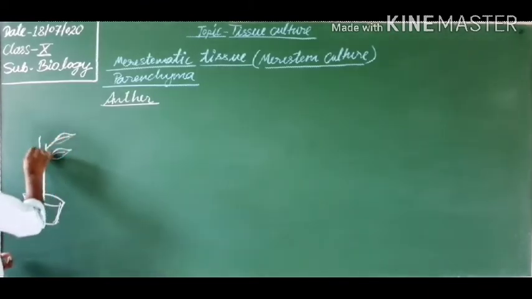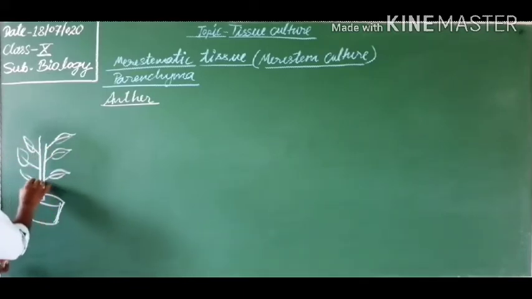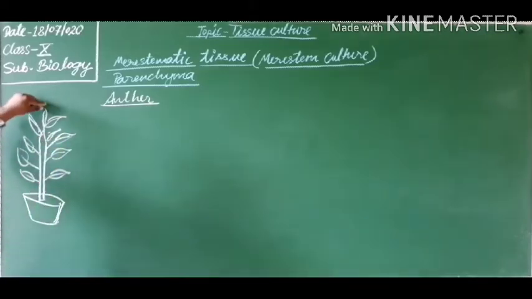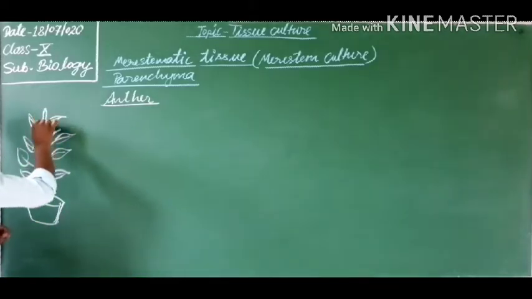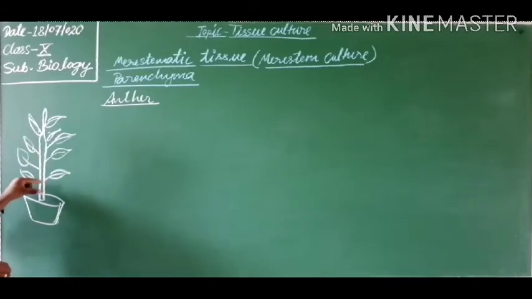Suppose this plant has a disease. This is the apical portion of the plant. This plant may have a virus or bacterial disease, any type of disease.